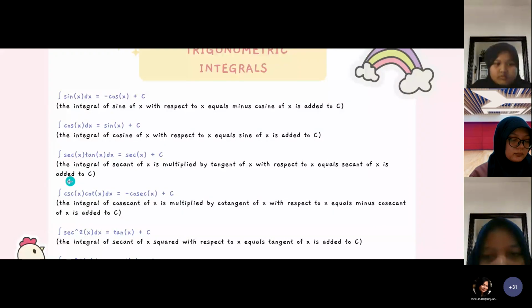Fourth, the integral of cosecant of x multiplied by cotangent of x with respect to x equals minus cosecant of x added to c. Fifth, the integral of secant squared of x with respect to x equals tan of x added to c. Sixth, the integral of cosecant squared of x with respect to x equals minus cotangent of x added to c. Next.